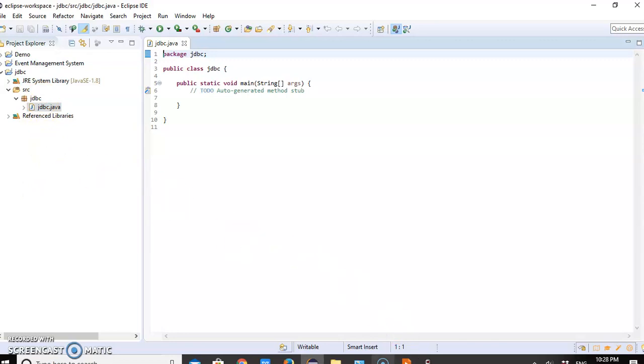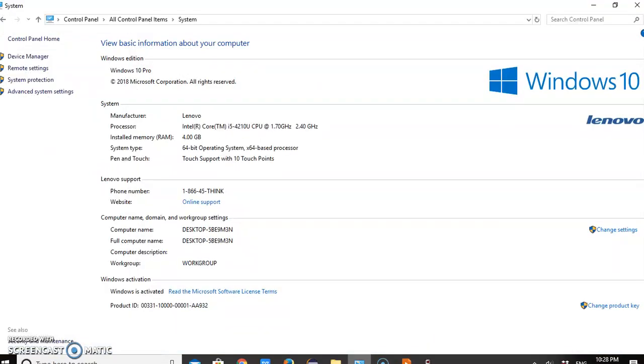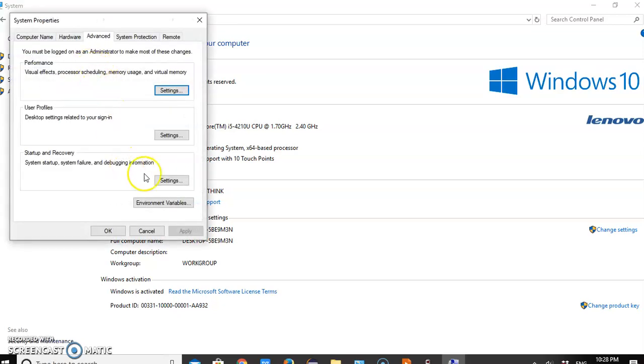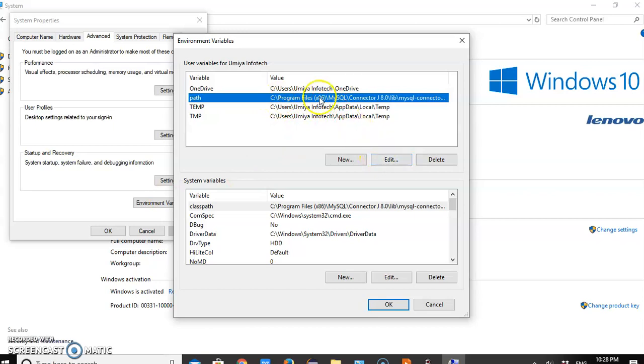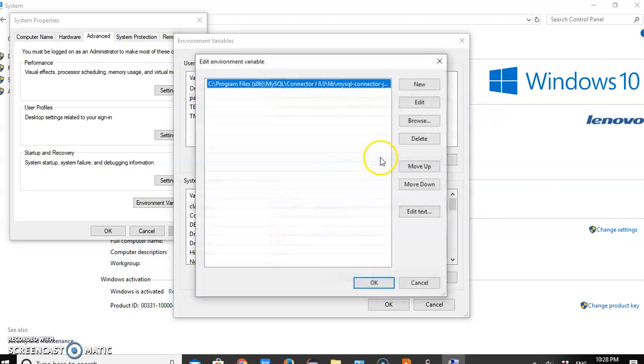Now the next step is to set the path and classpath. For that, you need to open the Control Panel. In that, open the Advanced System Settings. Here you need to click on Environment Variables, then click on Path. Here I have already set the path.